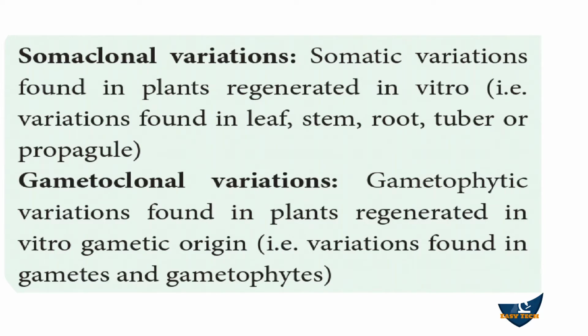Gametoclonal variation, opposite to the somatic, is gametophytic. The variation takes place in tissue of gametic origin. When the plant is regenerated in in vitro condition, the organ in which the variation is seen originated from gametic origin. So if the variation is found in the gametophytes or in the gametes, it is called gametoclonal variation. They may ask this for 3 marks.